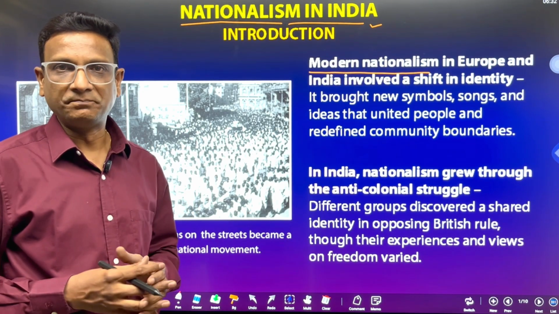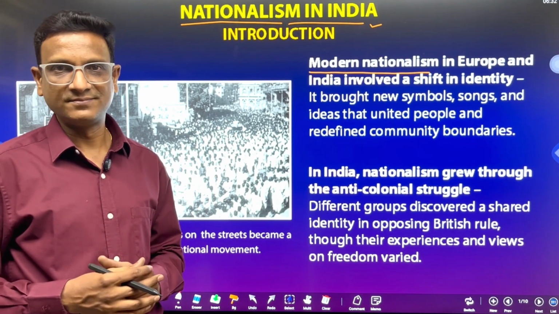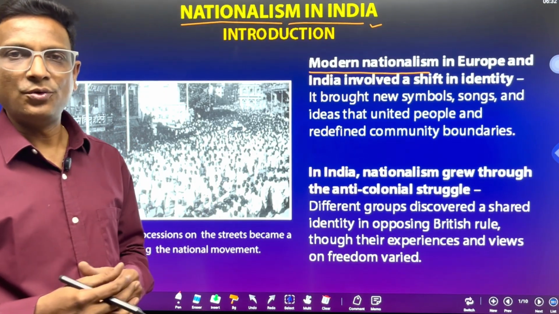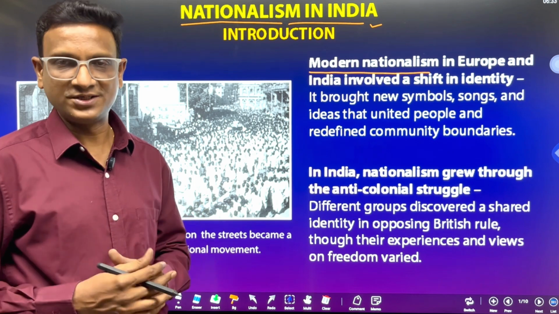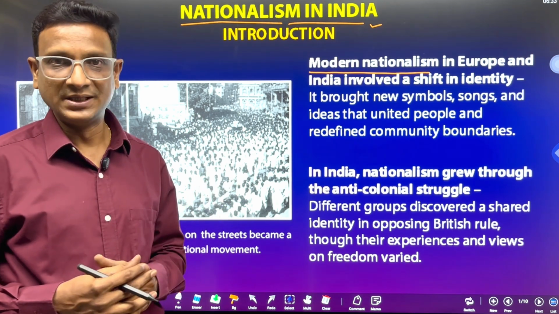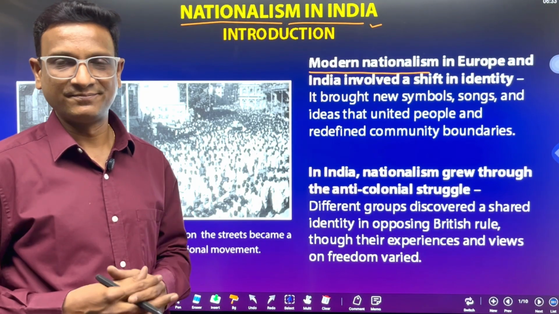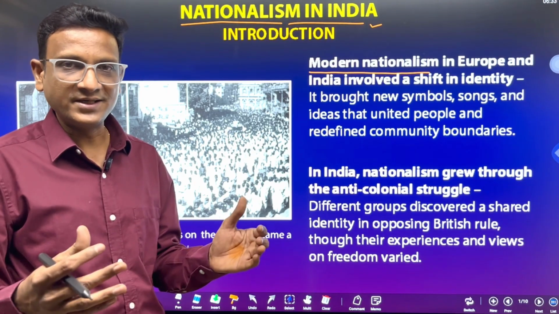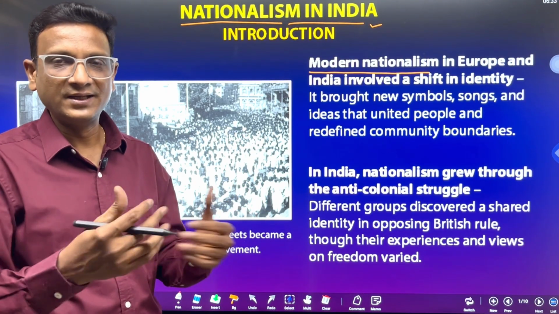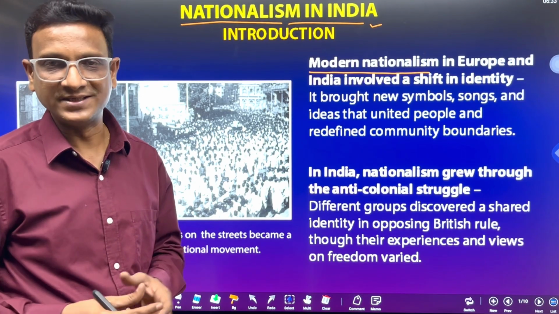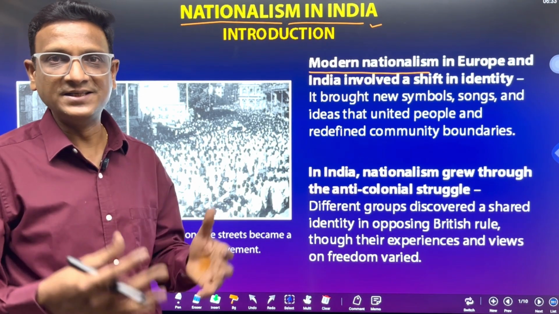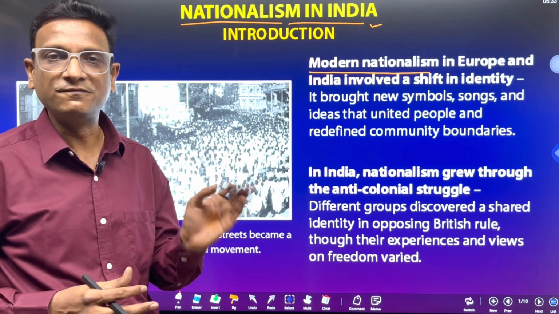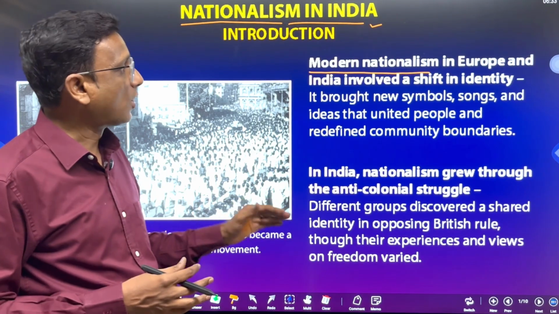People in India were living in different communities, different castes and different religions, like Hindus and Muslims. They were living in different parts, different units. But modern nationalism brought the idea of togetherness, because in this period, people started joining together despite their community boundaries, caste boundaries and different religions. People started coming together for a common cause, that is to get freedom from the British rule.